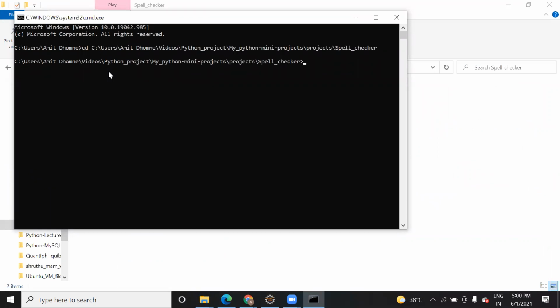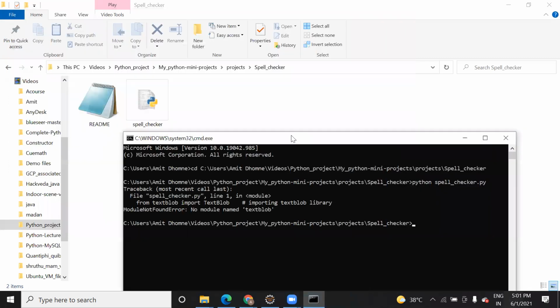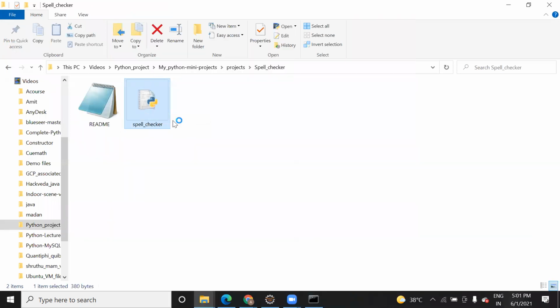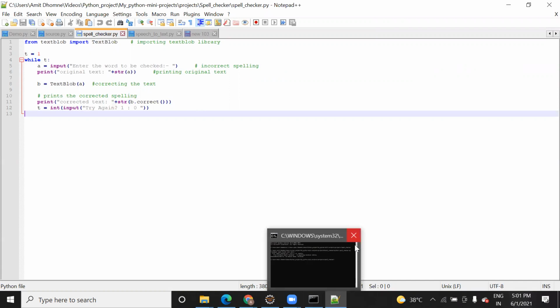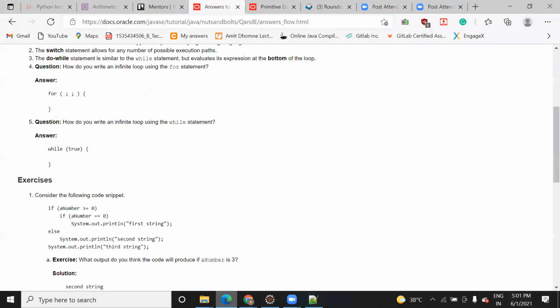Both are valid. One minute. Okay, it won't run. I need to run it on Google Colab. I'm just showing you, give me a minute.